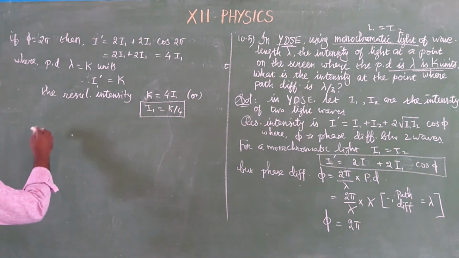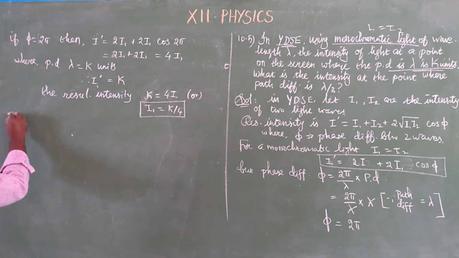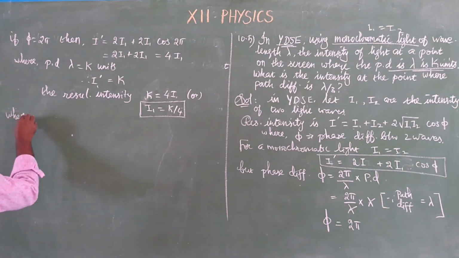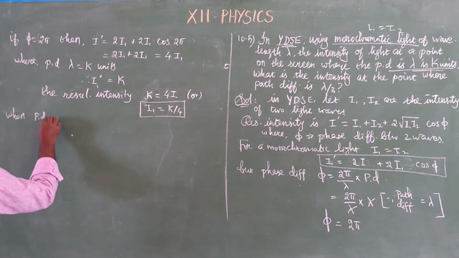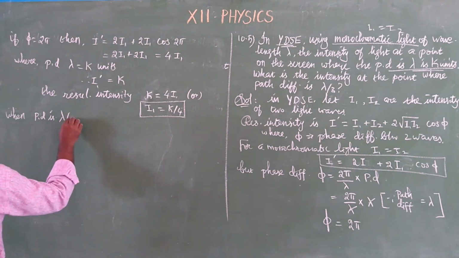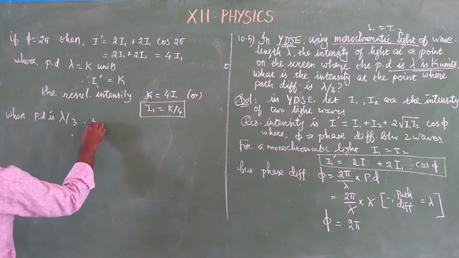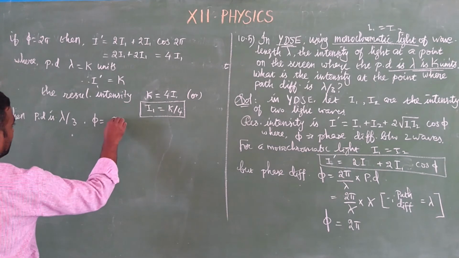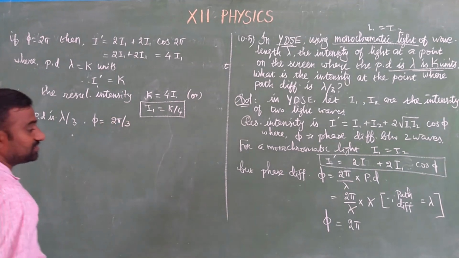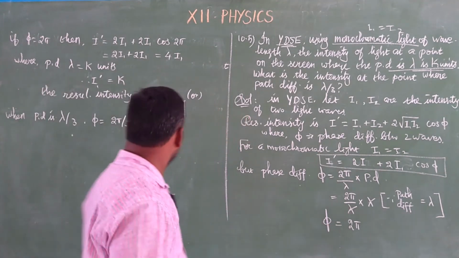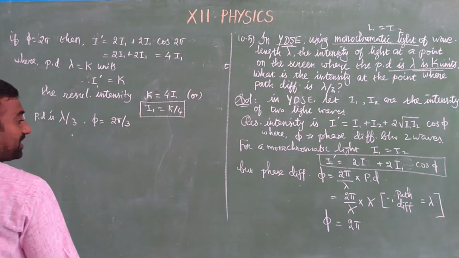So now, when the path difference is lambda by 3, then the phase difference is equal to 2 pi by 3, because already phi is equal to 2 pi for path difference lambda, as we have proved.